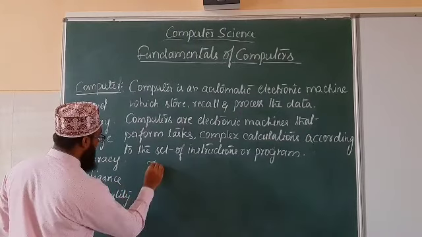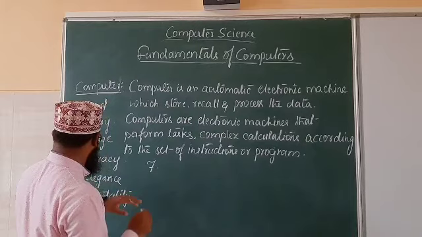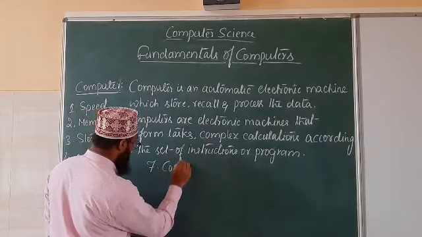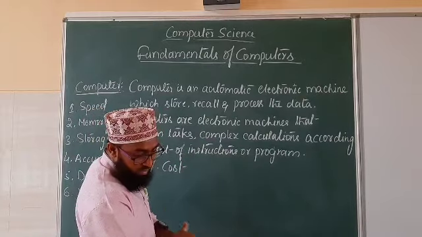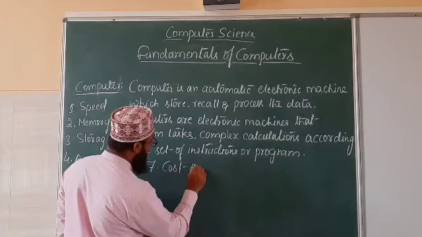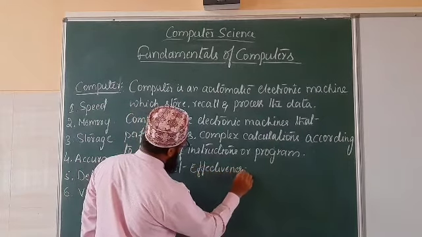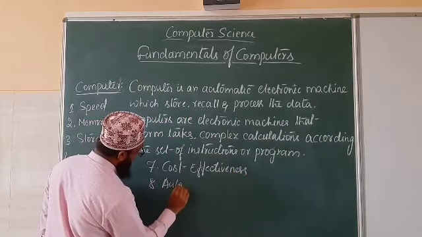And the seventh one is cost effectiveness, and the eighth one is automation.